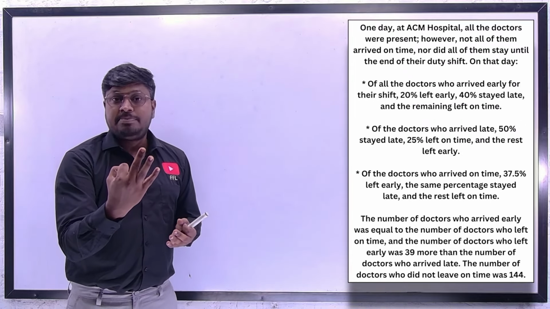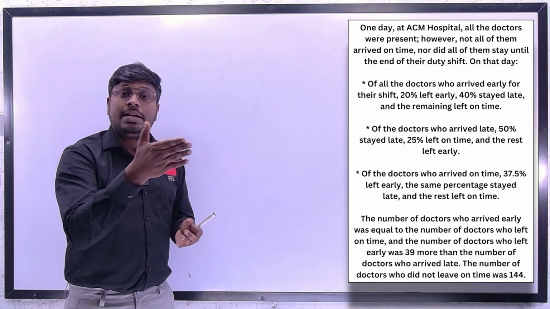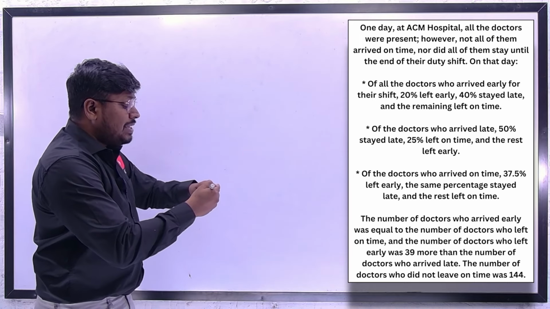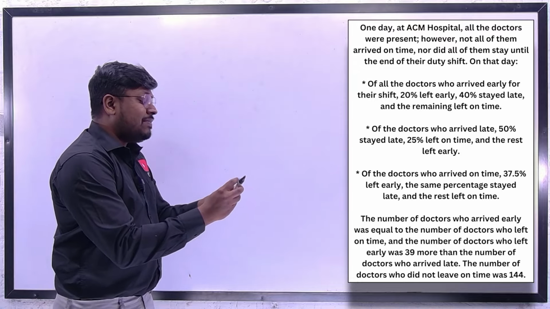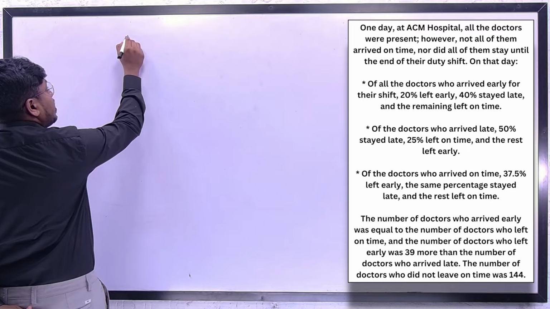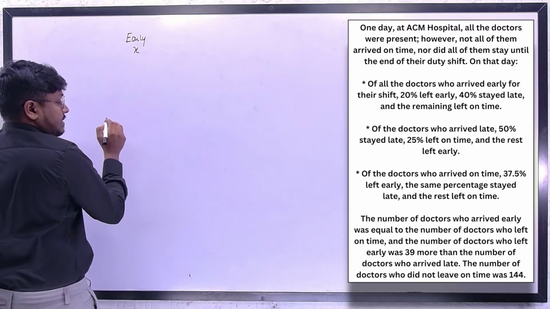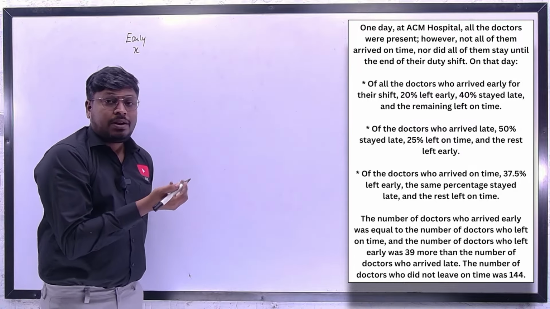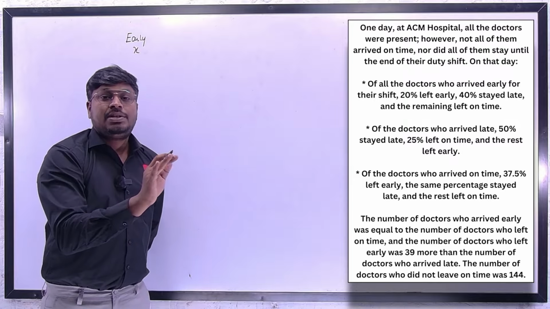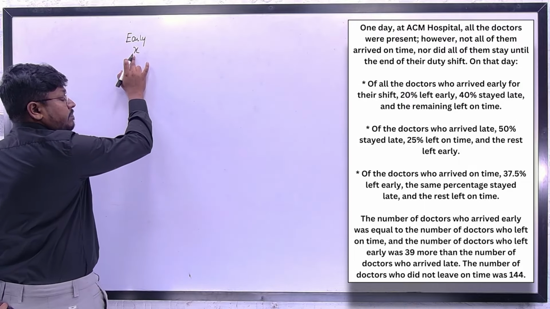So 3 data have been given, and out of the 3 data, we don't know the total number of doctors here. So what we can do here is just assume some value. Let's take the total number of doctors who arrived early as X, because we don't know how many total doctors are there in the hospital.